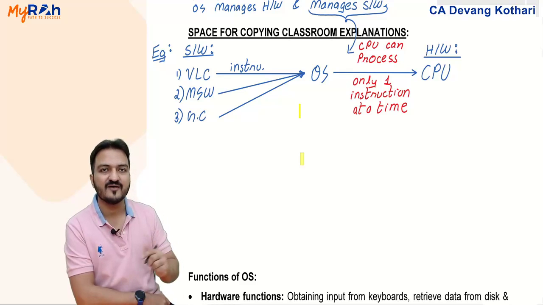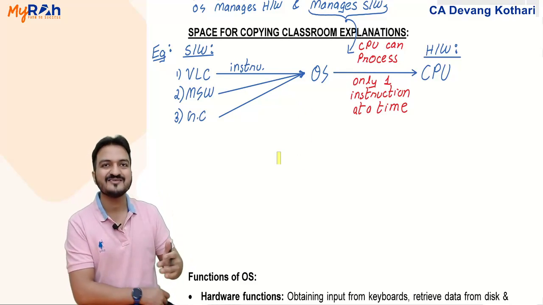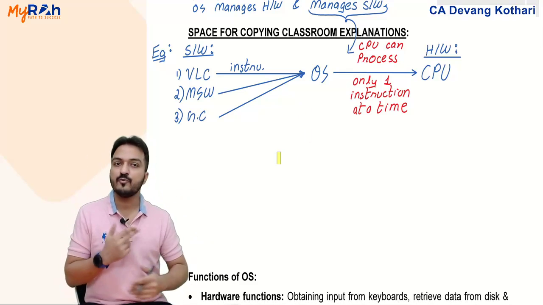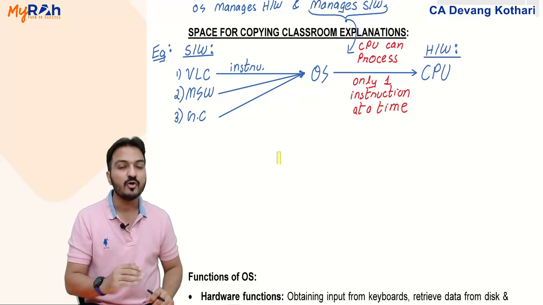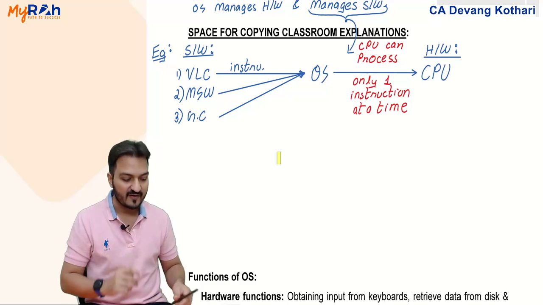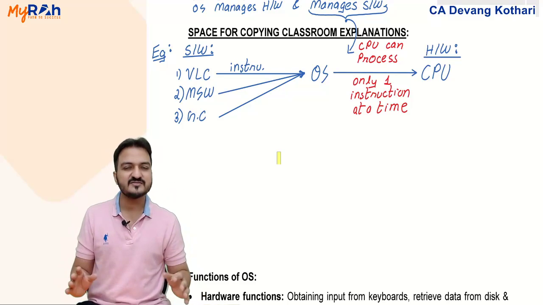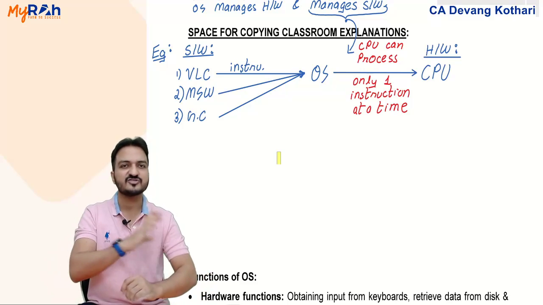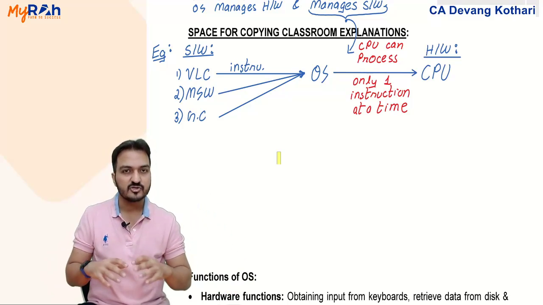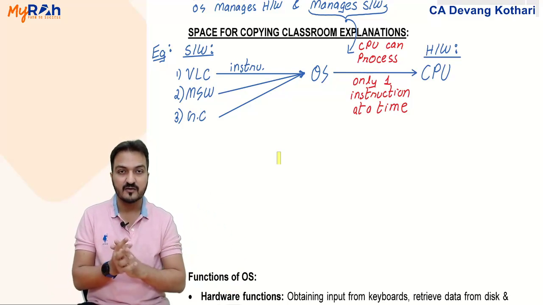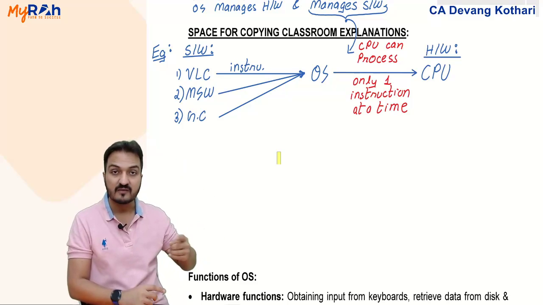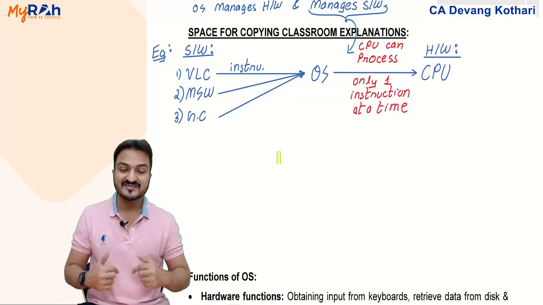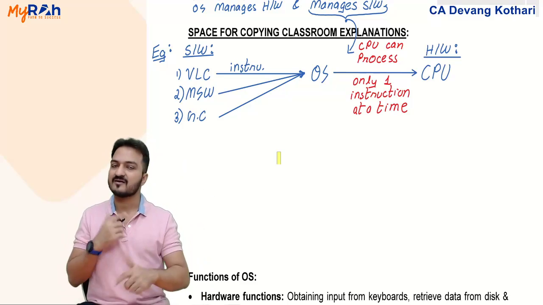All these programs have to give their instructions to the operating system, then the operating system will forward it to the CPU. But still the question is, how does the CPU process all three programs at a time? Well, here is one fact: the CPU has tremendously fast processing speed. So fast that it will be processing the 3 programs not simultaneously, but one after another. But still, you will feel as if all 3 programs are running at a time.